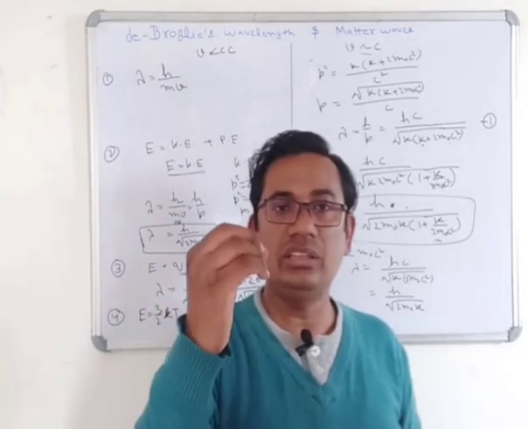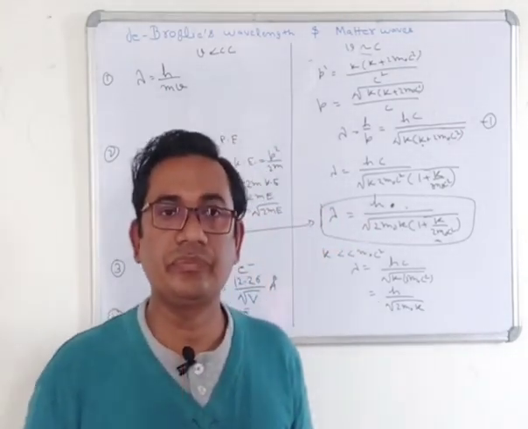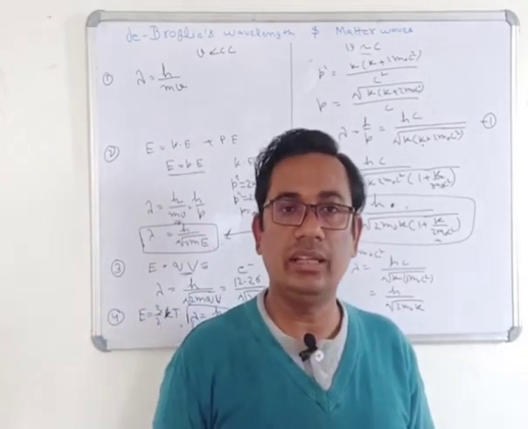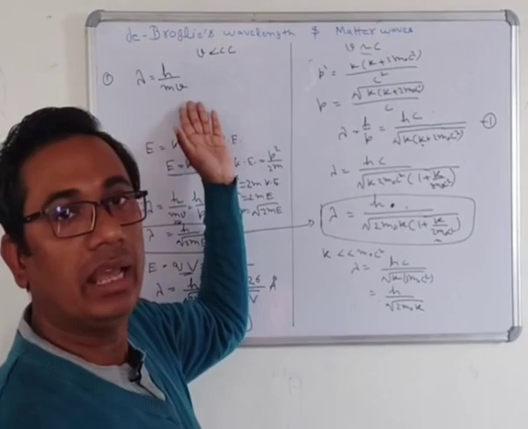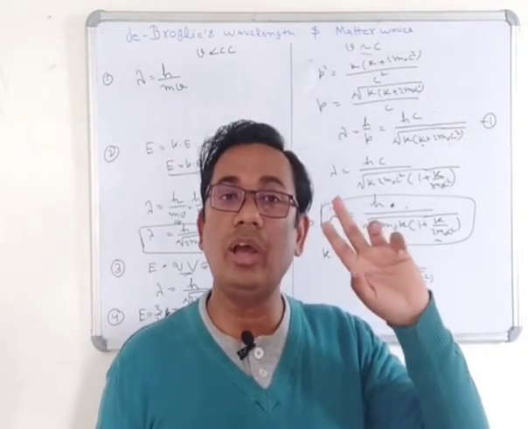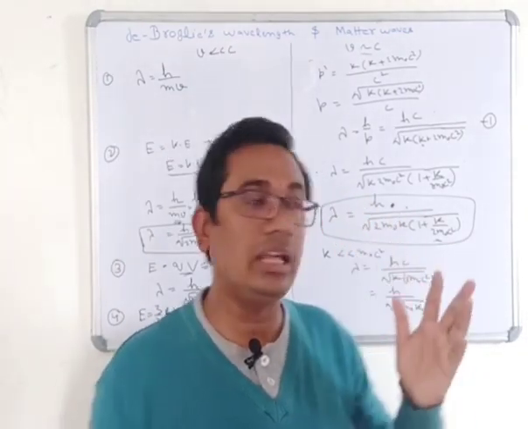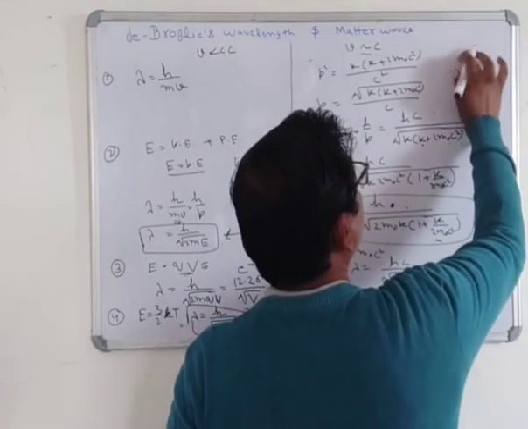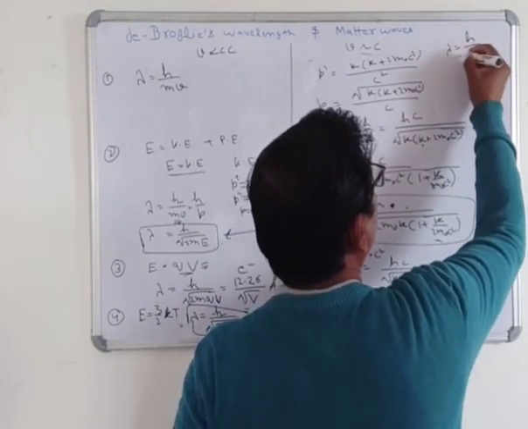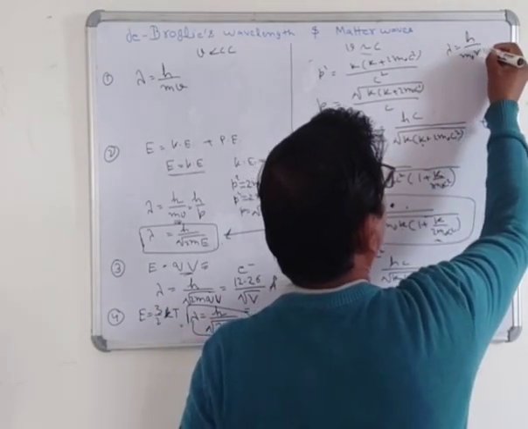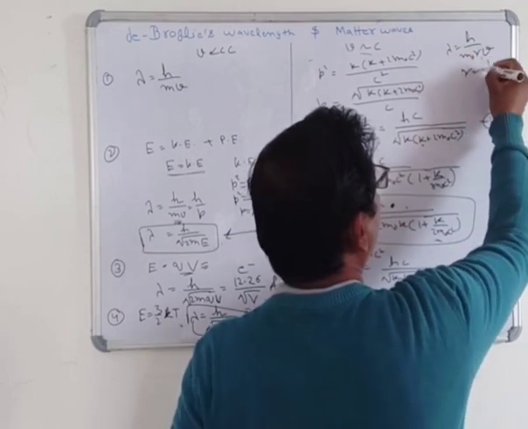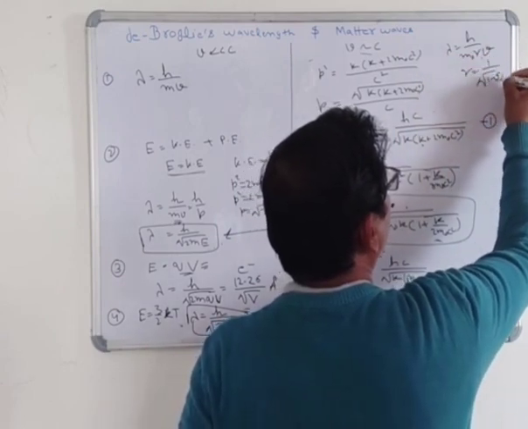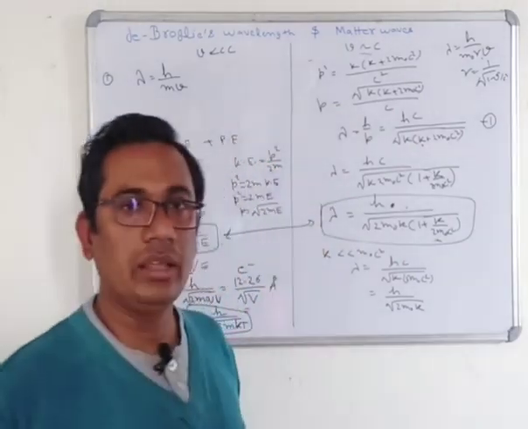Suppose that the velocity of the particle is much less than the speed of light, then you will use the simple formula like that. And when the velocity of the particle is of the order of the velocity of light, then you will use λ = h/(m0γv). All of you know that γ = 1/√(1 − v²/c²).